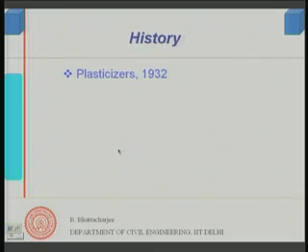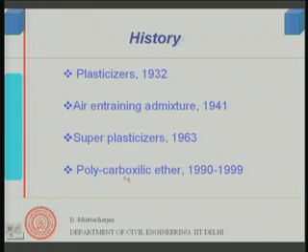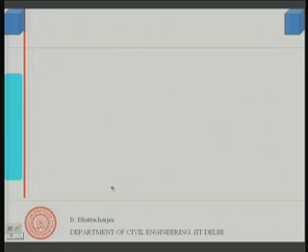One variety which we will discuss, called plasticizer, actually came in 1932. Then there are air entraining admixtures, we will also mention this today. They came in 1941, and then superplasticizers, a similar but improved variety, came in 1963. Then there is another variety, which was already there at that point, but today it is in a modern form, possibly one can call it a hyperplasticizer, and its development is 1990 to 1999. So, that is the kind of history that is there.